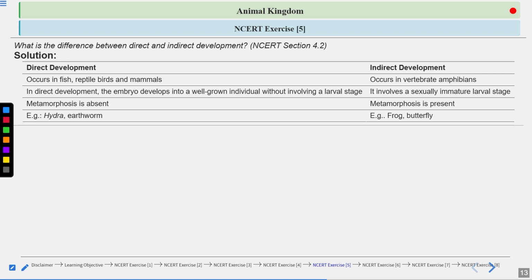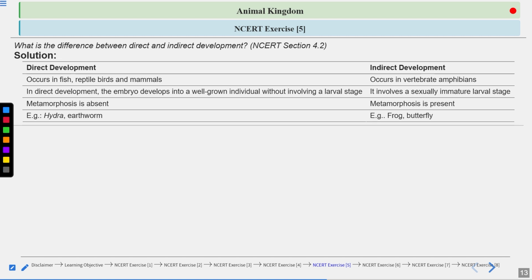Slowly the gills get covered, and internally the lungs get developed. Once the lungs are developed, and it has well-developed forelimbs and hind limbs, it changes into a small frog, and the small frog can come out of the water and be seen on land also.